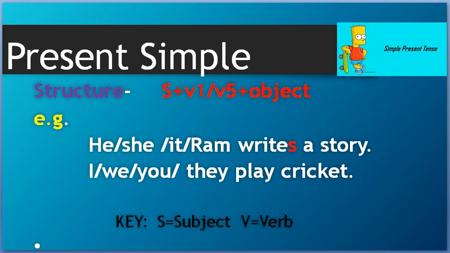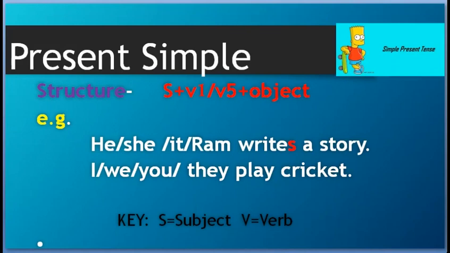I am starting with simple present tense, and before starting you must know what is S, what is V, what is object. Object, I will explain later. But before that, can you see the structure? S plus V1. S here refers to subject, and I have already told what is subject.